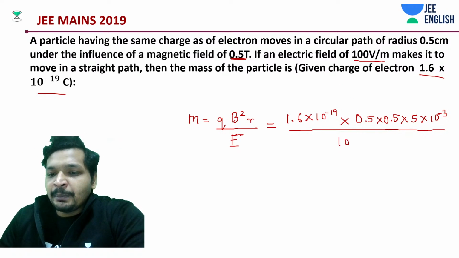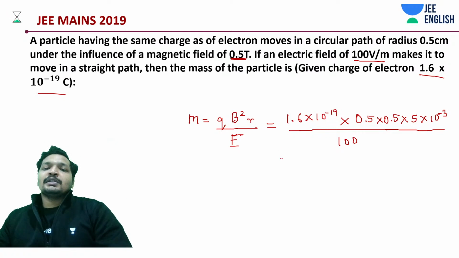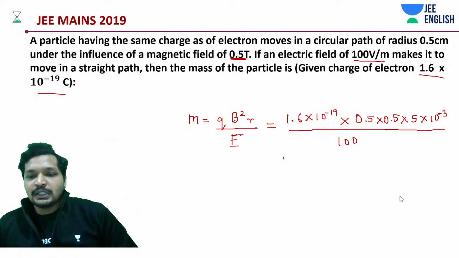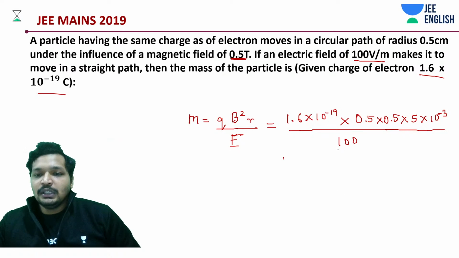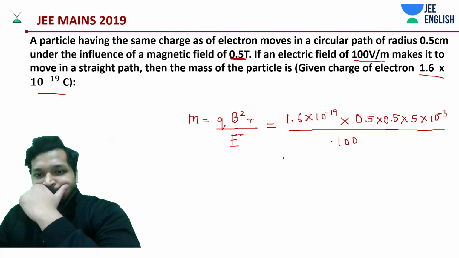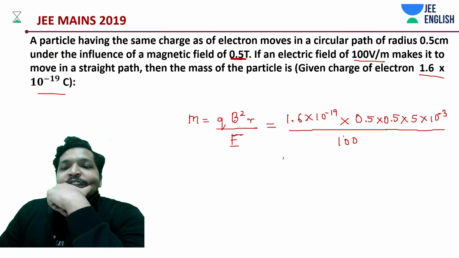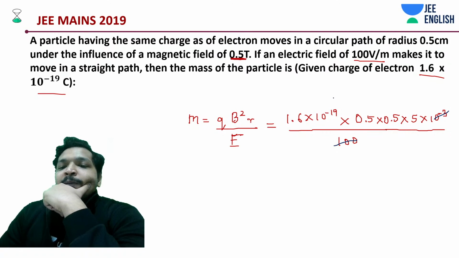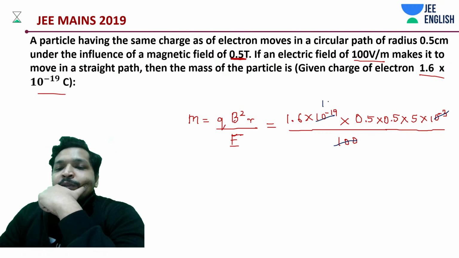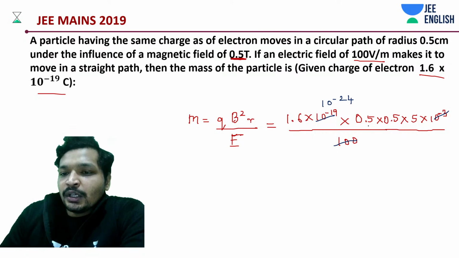E is 100 volt per meter. Basically try to grasp the concept. You will get it very quickly, students. Yes. To the simplification part, first of all, let me just cancel this and cancel this. It's going to be 10 to the power minus 5, 10 to the power minus 5, 10 to the power minus 24.